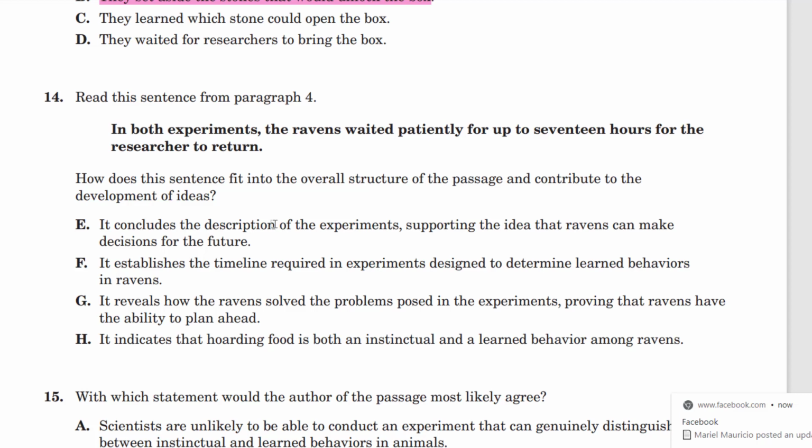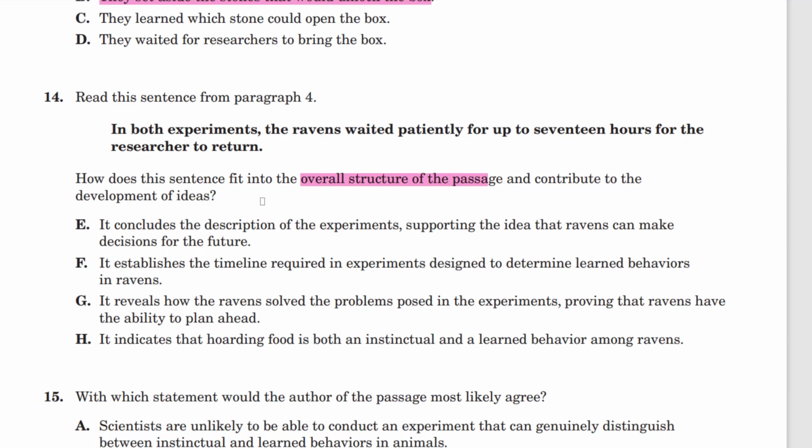14. Read this sentence from paragraph 4. In both experiments, the ravens waited patiently for up to 17 hours for the researchers to return. How does this sentence fit into the overall structure of the passage and contribute to the development of ideas?